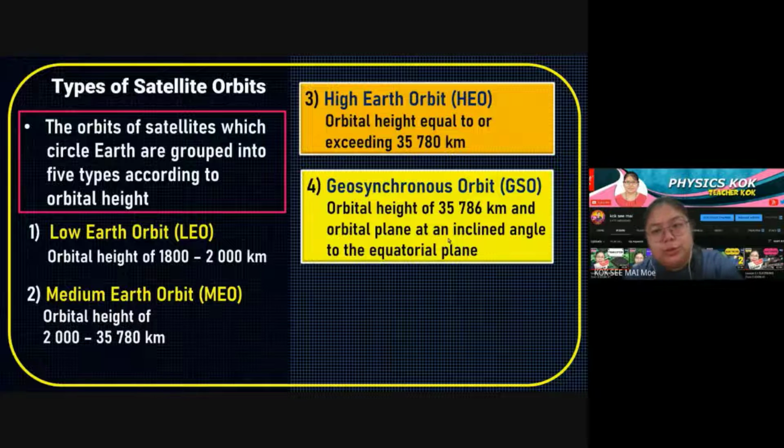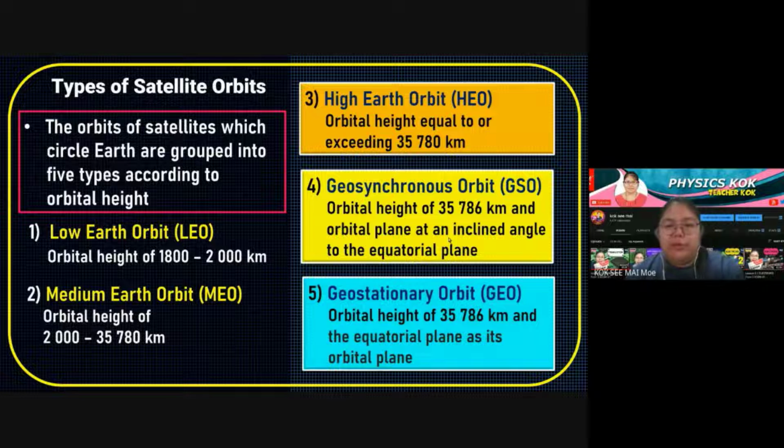So later I will show you the diagram. This one is an incline. So remember, for geosynchronous, the height is almost the same as the HEO, but this one the pattern is an inclined angle.